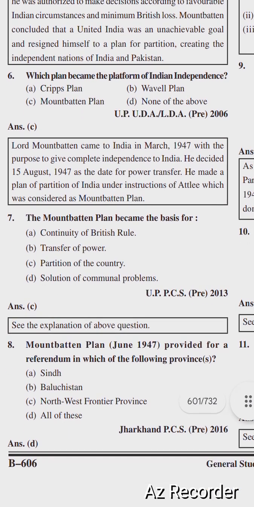Lord Mountbatten came to India in March 1947 with the purpose to give complete independence to India. He decided 15 August 1947 as the date for the power transfer. He made a plan of partition of India under instructions of Attlee, which was considered as the Mountbatten Plan.